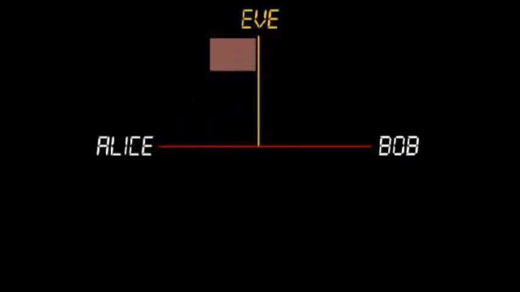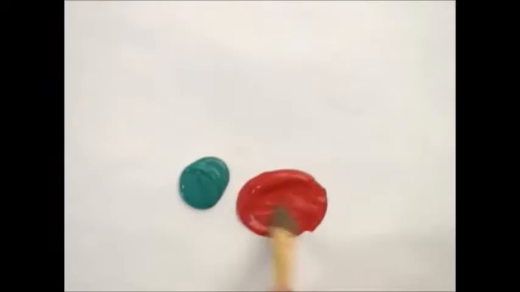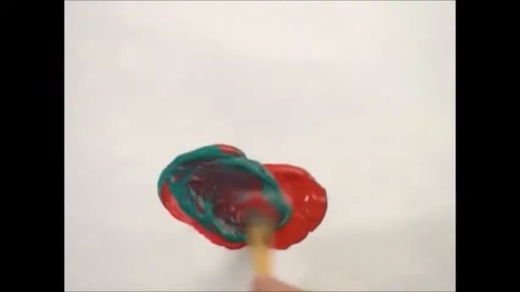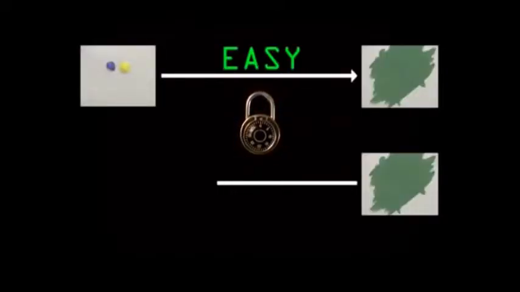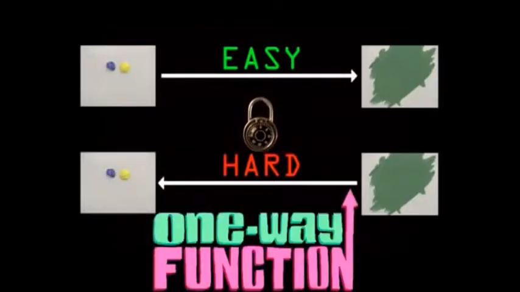The trick is based on two facts. 1. It's easy to mix two colors together to make a third color. And 2. Given a mixed color, it's hard to reverse it in order to find the exact original colors. This is the basis for a lock. Easy in one direction, hard in the reverse direction. This is known as a one-way function.